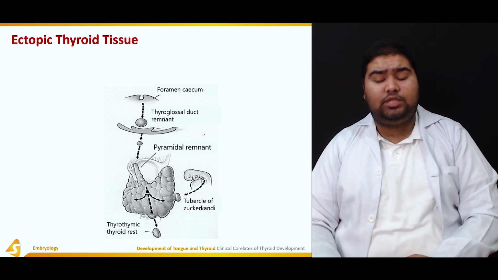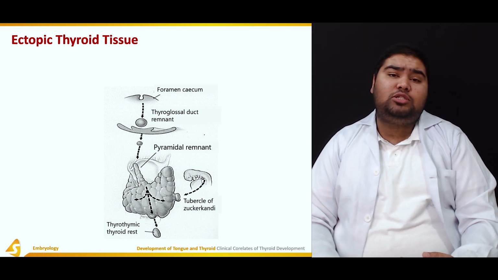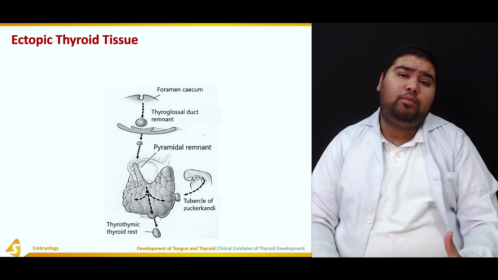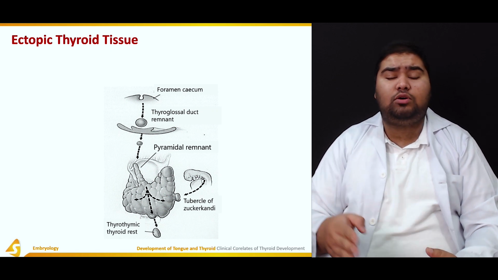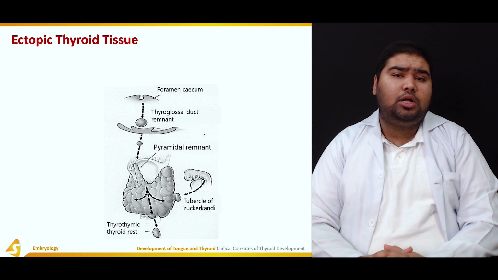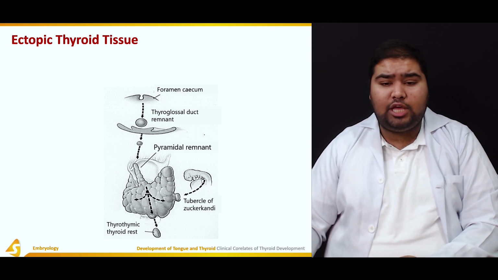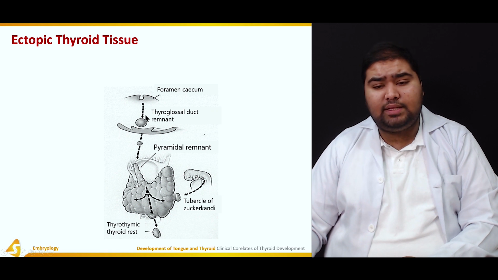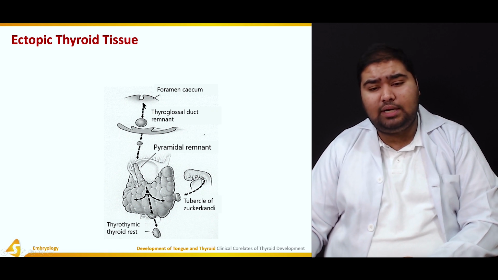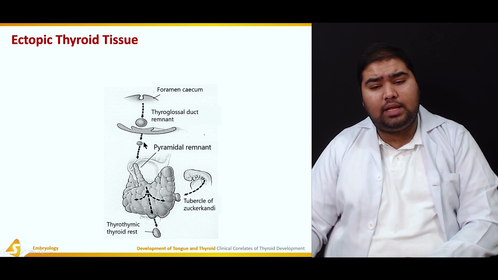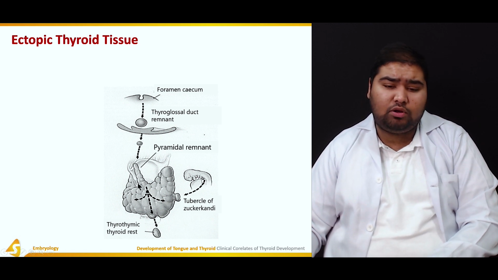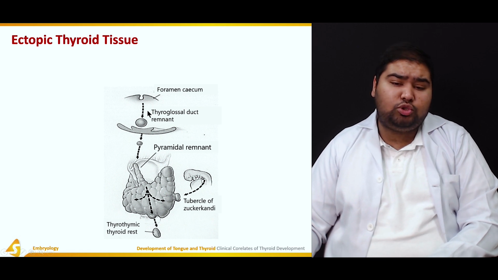Now let's talk about ectopic thyroid tissue. So the thyroid tissue might not lie in its normal position, but in an abnormal position along the borders of or along the normal pathway of the thyroglossal duct. Here you can see this is the foramen cecum. This is the thyroglossal duct remnant, and then the pyramidal remnant. This is the pathway of the thyroglossal duct that it usually takes.